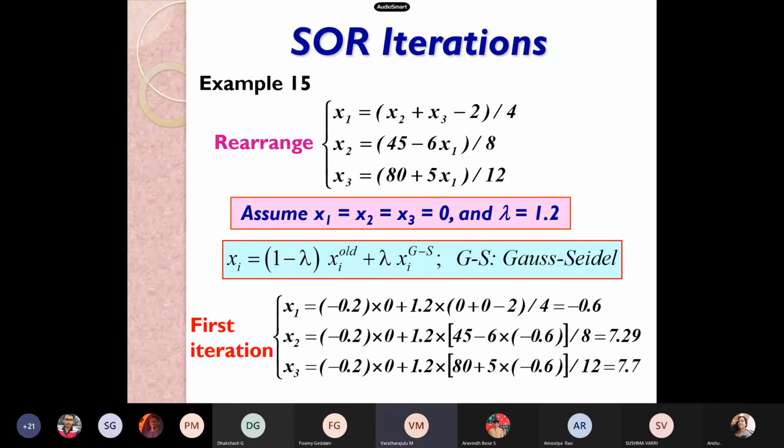Please make a note of this problem: x1 is equal to (x2 plus x3 minus 2) divided by 4, and x2 is equal to (45 minus 6x) divided by 8, and x3 is equal to (80 plus 5x1) divided by 12. In the problem itself, they are advising us to take lambda as 1.2. So don't worry about the lambda. If it is not given, it is our liberty. You take a value between 1 and 2.